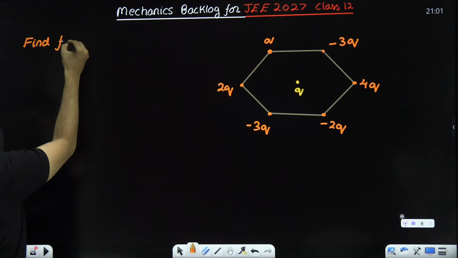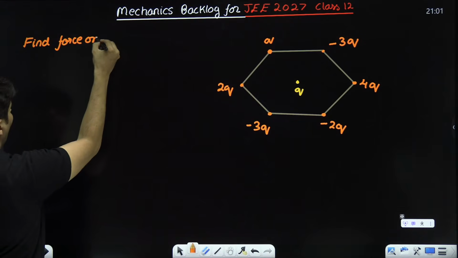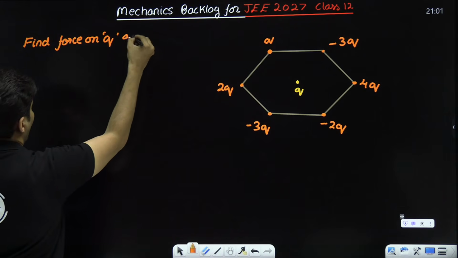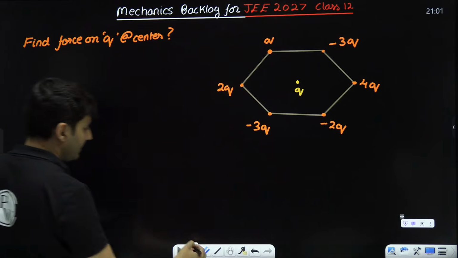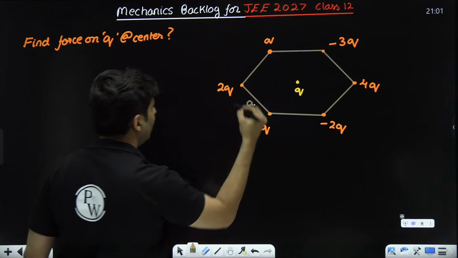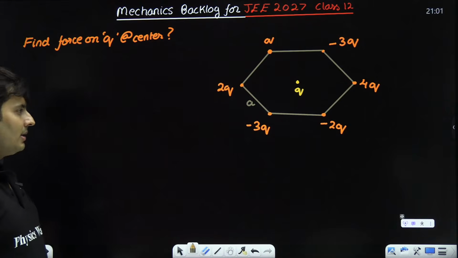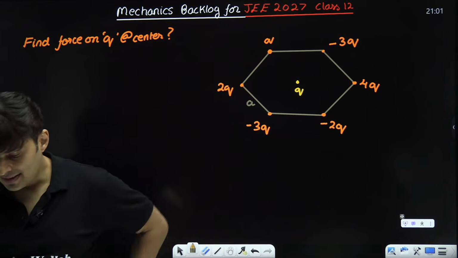Find the force on small q at the center. At the center, and this is a hexagon whose side length is A. This is a hexagon whose side length is A.